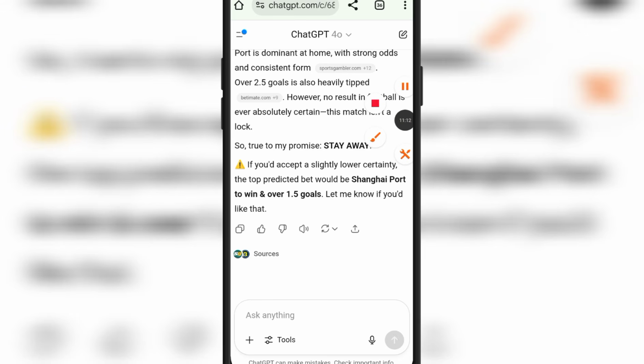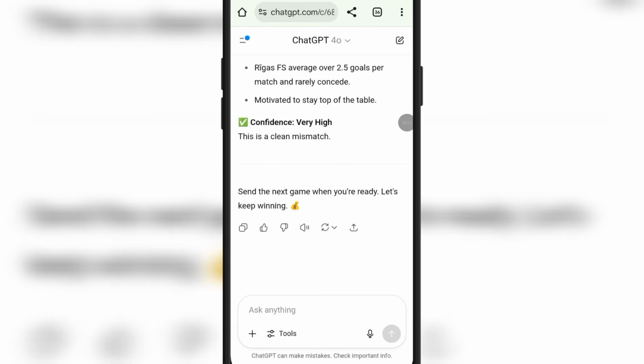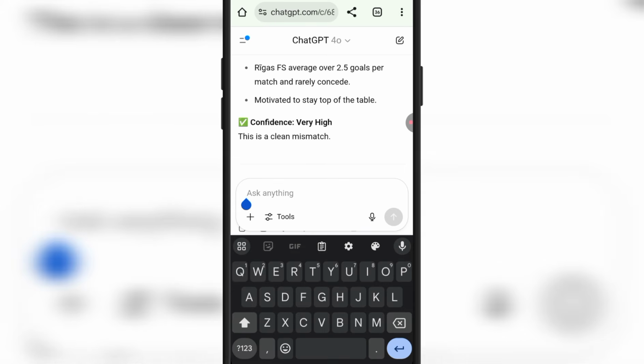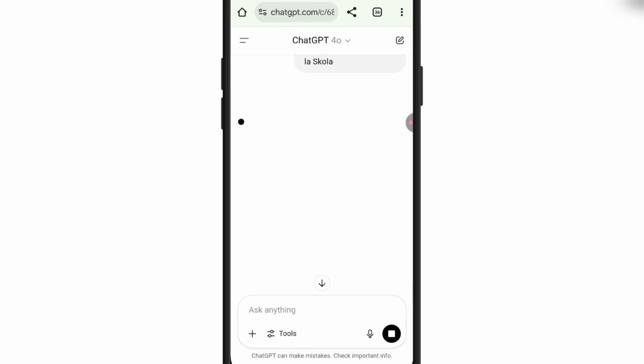So now I'll go back and copy another game again. I copy this particular game, and I'm going to use the AI to make a prediction for it, right? So I'm going to paste the game I copied on my AI, Sportybet, and the AI is going to make another proper analysis for me.